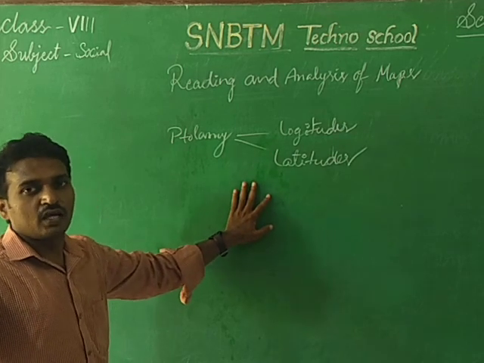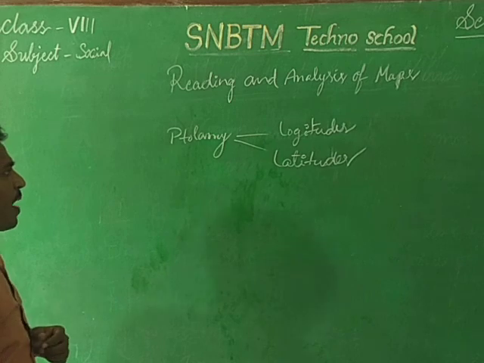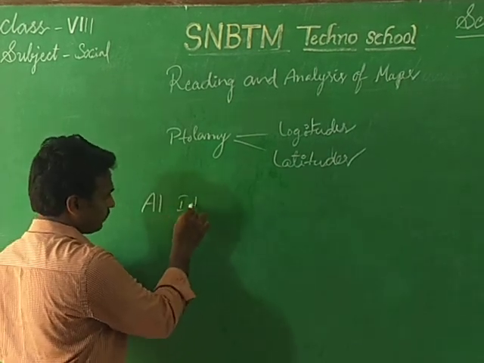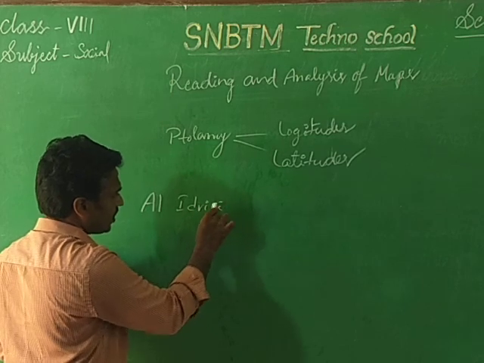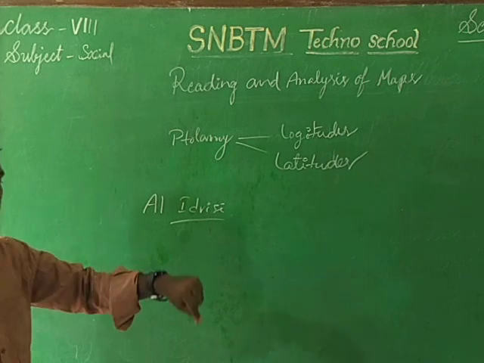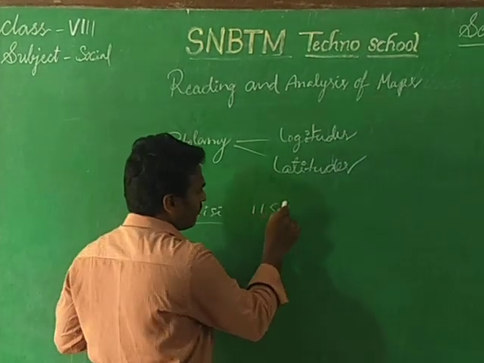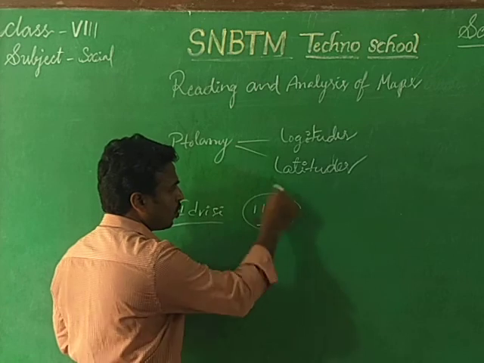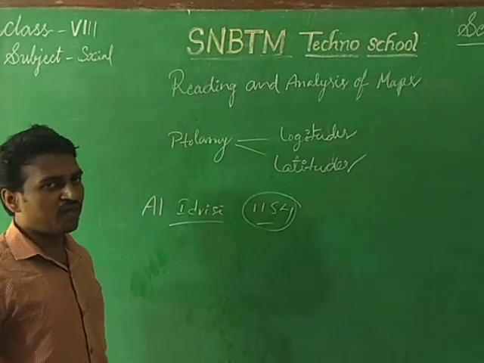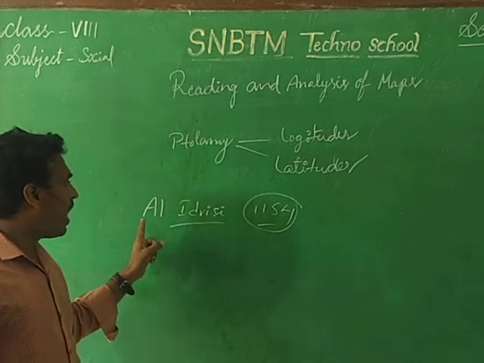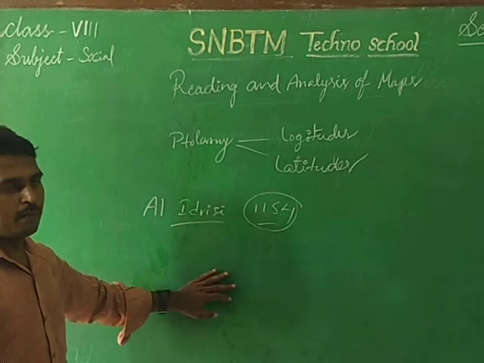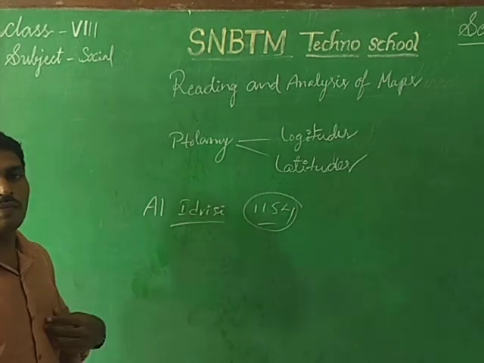Understand? In that way, one of the famous people was Al-Idrisi. He prepared a map for his king in 1154. For the king who was ruling a particular area in 1154, Al-Idrisi prepared one more map with the help of Ptolemy's map.